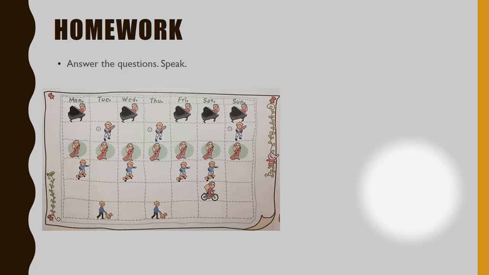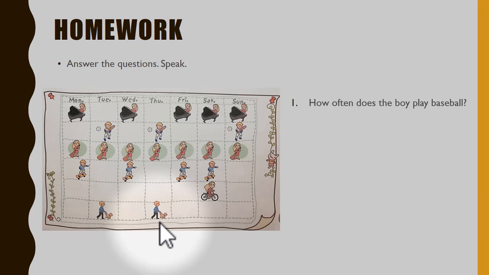As a homework, you will have to answer some questions about the girl and the boy. Look, in the first question it says, how often does the boy play baseball? Now look, does he play baseball on Monday? No. Tuesday?